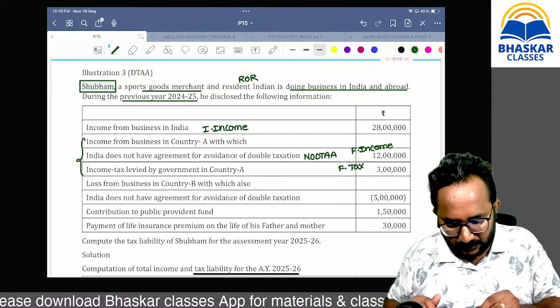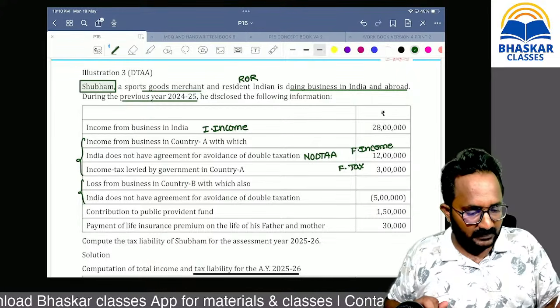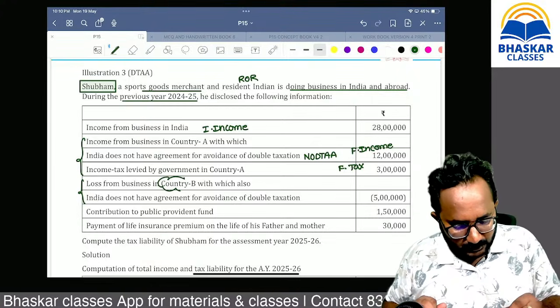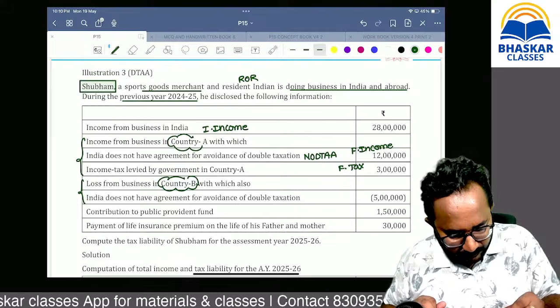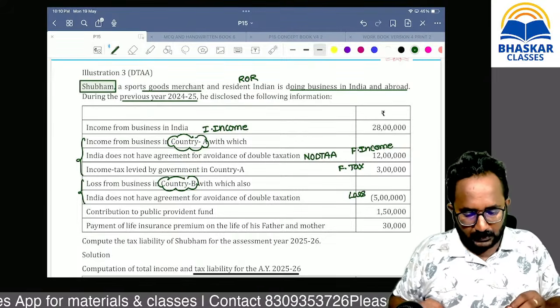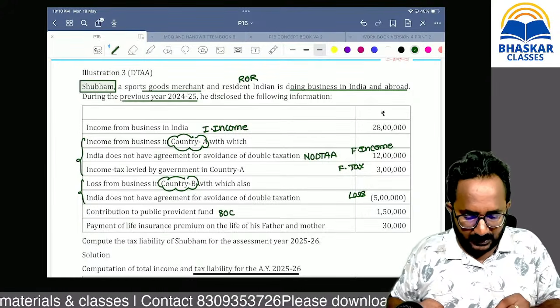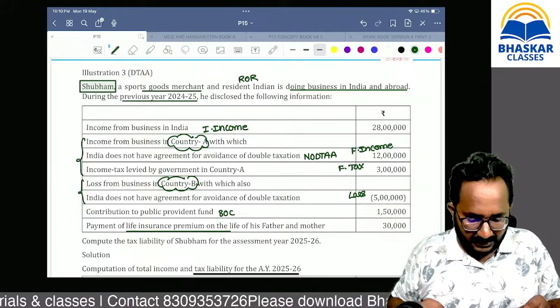Now country B, we have a loss. Remember, this is a loss with respect to the business in country B. Now, PPF, that is eligible for 80C deduction. Life insurance premium paid.